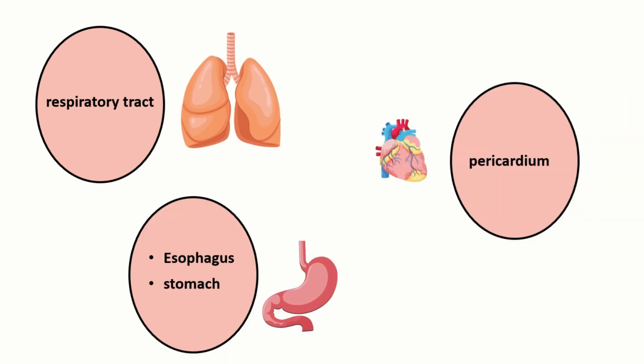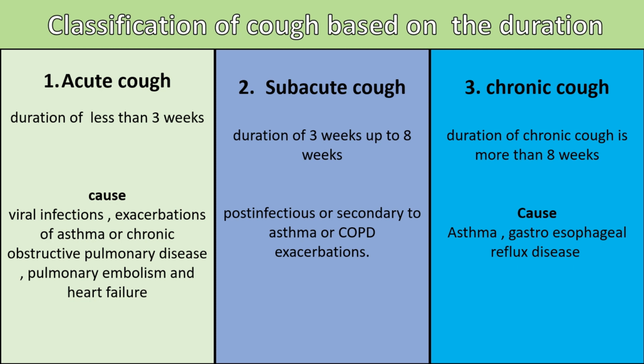Based on the duration, cough is classified into 3 classes. The first one is acute cough with a duration of less than 3 weeks. Second is subacute cough with a duration of 3 weeks up to 8 weeks, and the last one, the third one, is chronic cough. The duration of chronic cough is more than 8 weeks.